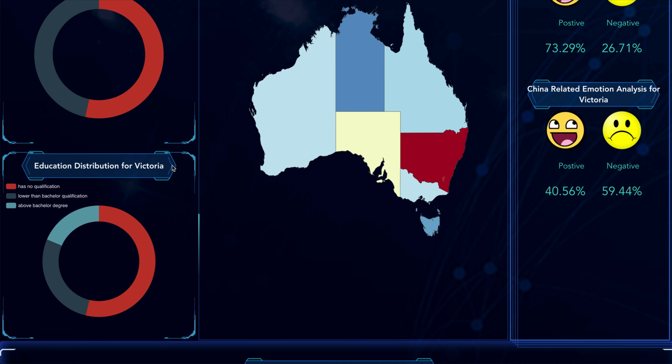And the pie chart below is the education distribution for Victoria. Also, let's look at the pie chart data here. So around 53% of people have no qualification, and around 26% have lower than bachelor qualification, and the rest, which is about 18%, have above bachelor degree.